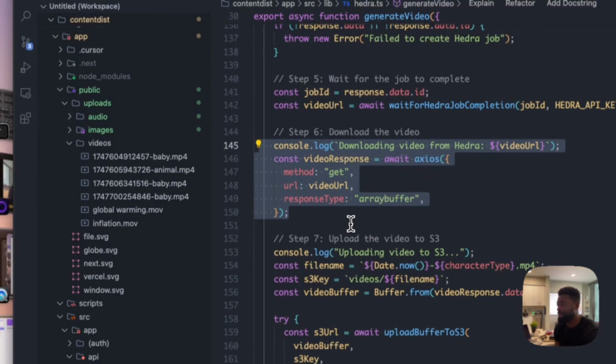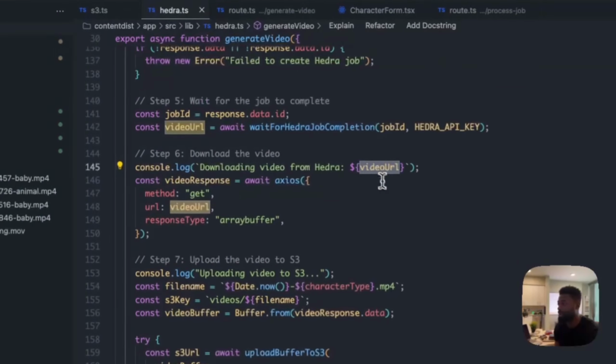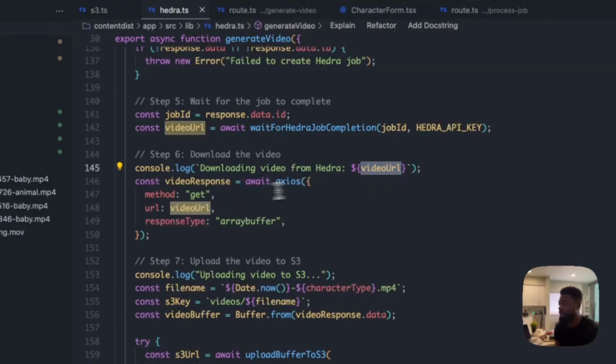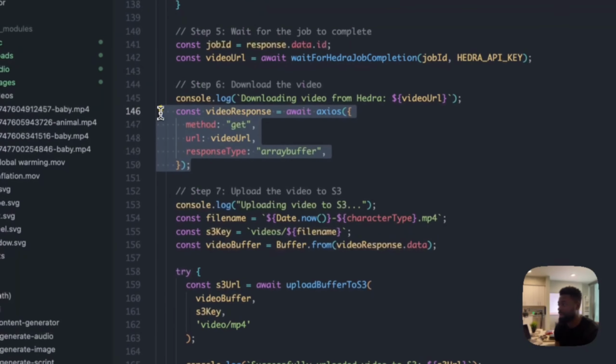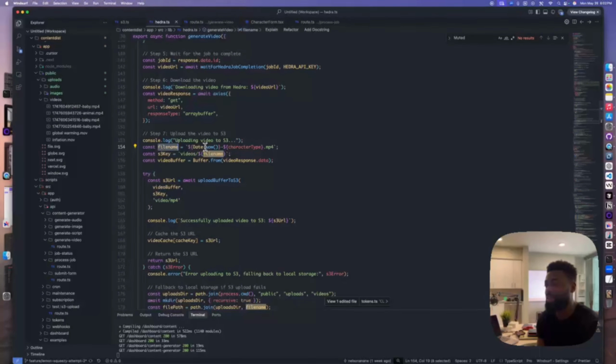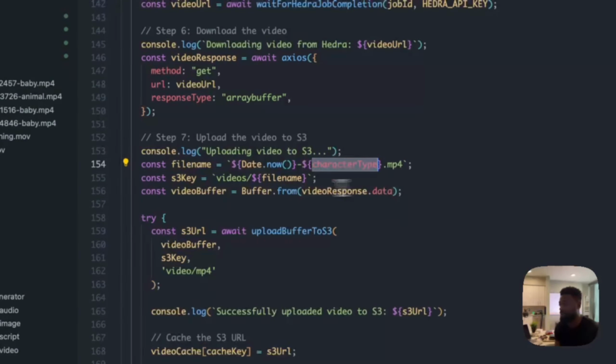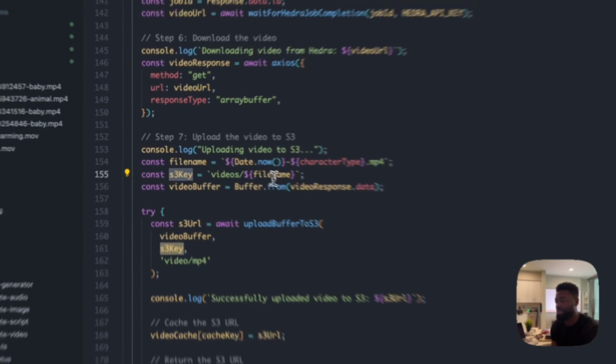So what we are doing is, first we download the video from the URL that is provided. So we get a video URL from Hedra, and then we download the video right here, get the video response, and we are basically defining these values here. File name, we're just creating a file name with the current date and the character type, .mp4. S3 key, and then constructing the S3 key.